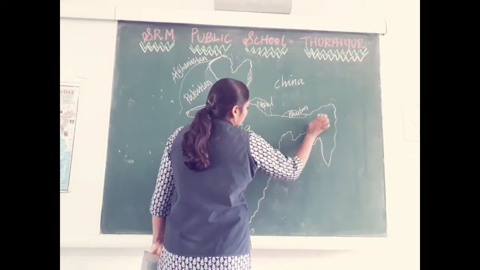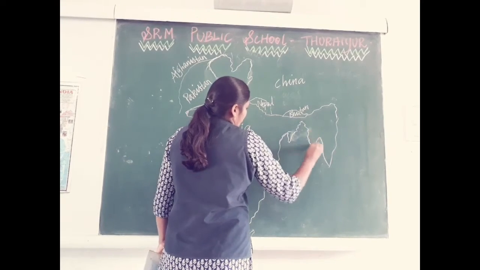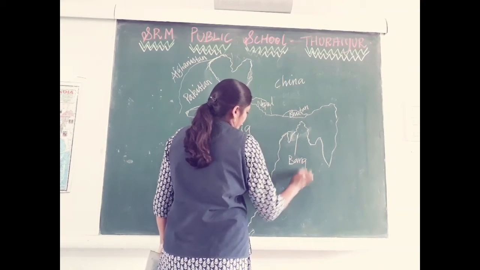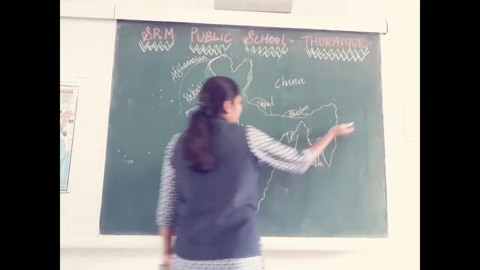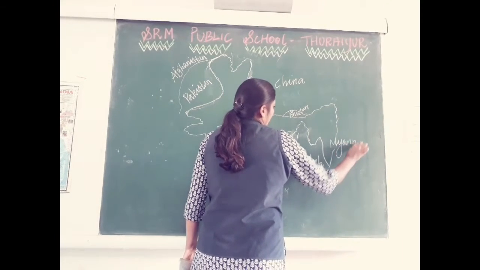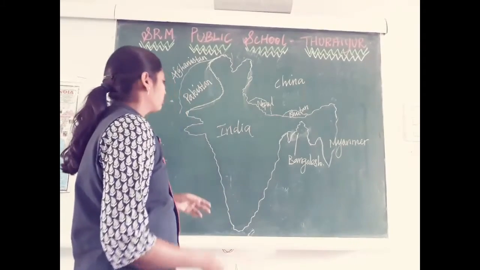Here we have another country, Bangladesh. And here we have Myanmar. Clear?